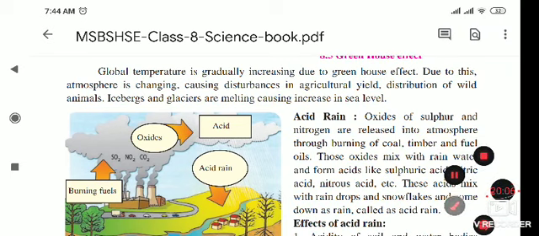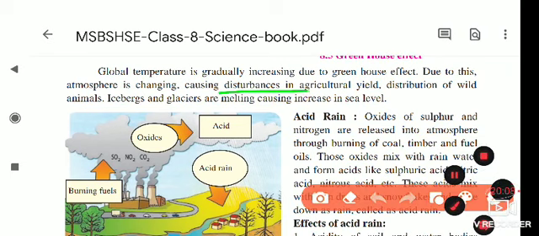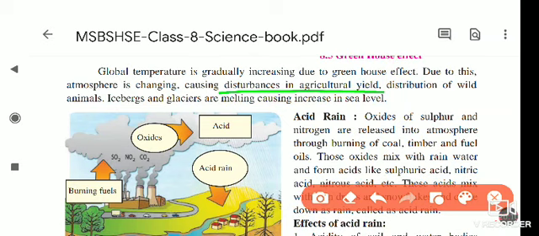If rain is not falling properly, it causes disturbance to agricultural yield and to the distribution of wild animals. As the temperature or climate changes, it directly affects wild animals. Small microorganisms also get affected due to this.